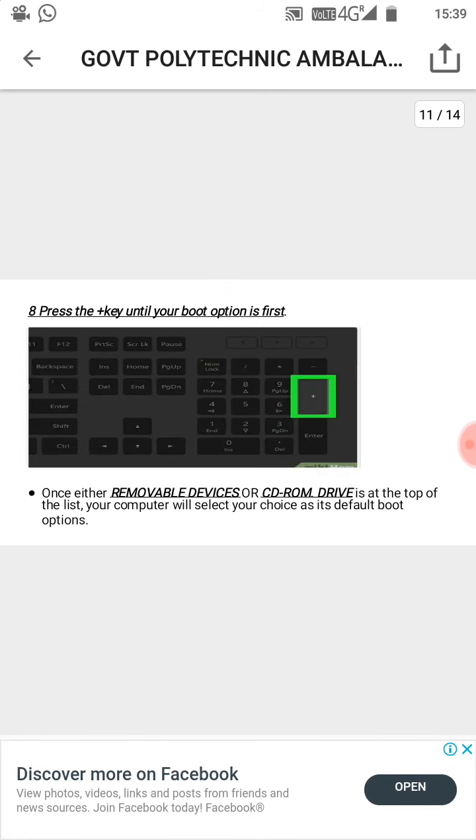Point 8. Press the plus key until your boot option is first. Once either removable disk or CD-ROM drive is at the top of the list, your computer will select your choice as its default boot option.